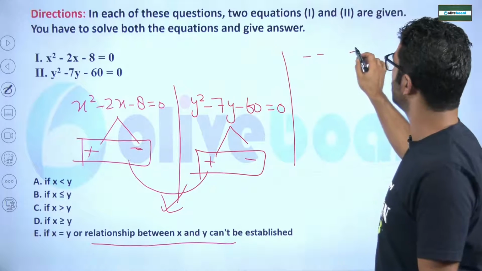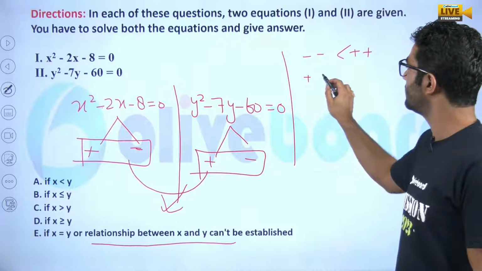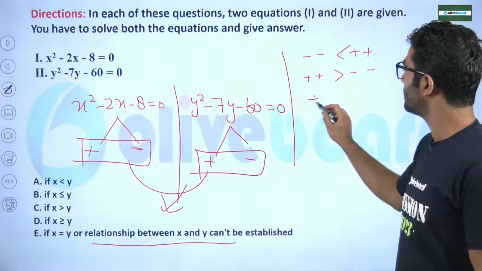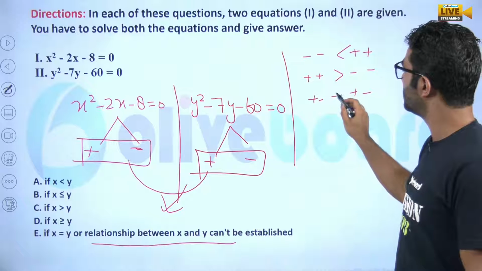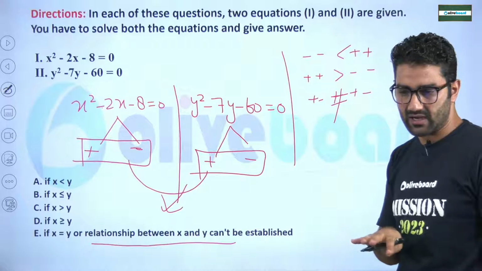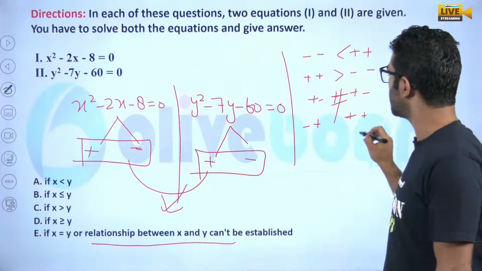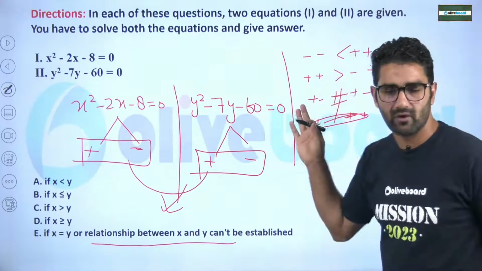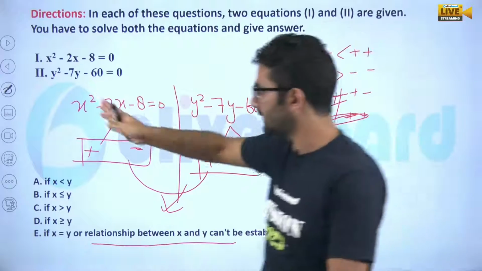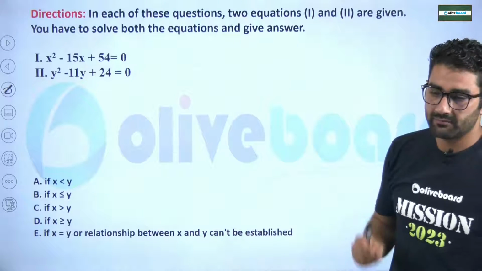If it is negative, negative, positive, positive, we'll definitely say these two roots will be greater than. Same case for positive, positive, and negative, negative. We'll say this is greater than this. Whenever it is positive, negative, positive, negative, we will say there is no relation generated between them. We cannot generate any relation. Same case, my dear, in any negative, positive case. In this case, you don't have to calculate values. Just click on the answer. This is the last. Then I will move towards some arithmetic and DI questions.